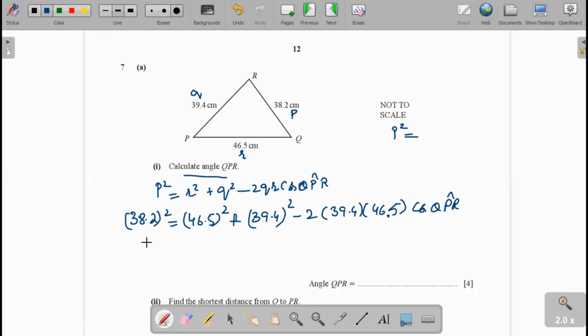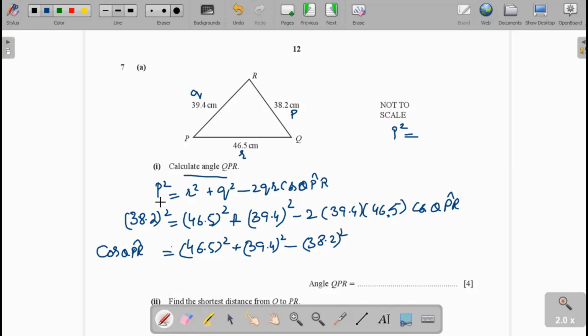Now cos QPR will be equal to 46.5 whole square written as it is, plus 39.4 whole square written as it is, minus 38.2 whole square.